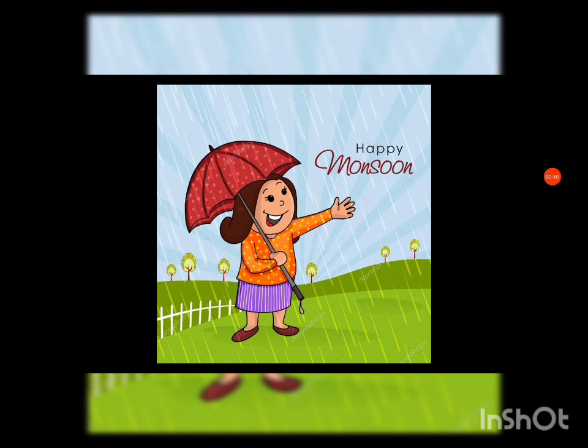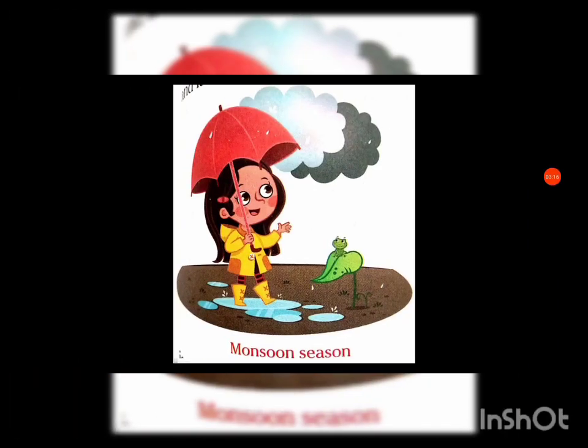Sometimes there is too much rain. This causes floods, which destroy crops and damage houses. So children, sometimes what happens? There is too much rain during monsoon season. This causes floods, which destroy crops and damage houses.